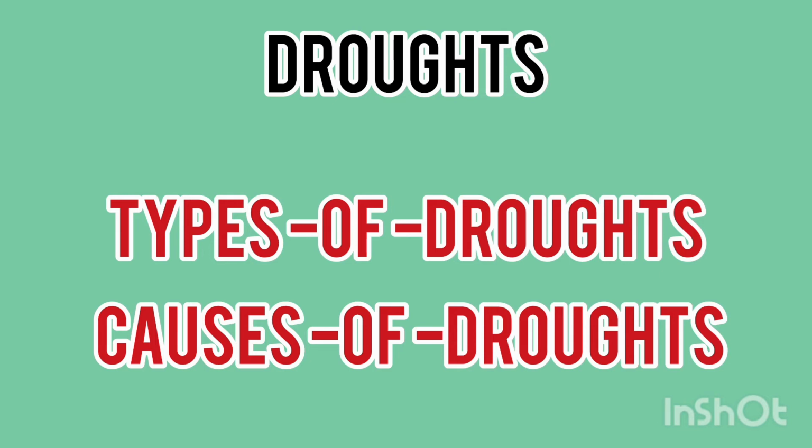So now what are the causes of droughts? The land and water temperatures increase. Obviously when there is no water, there is a lot of heat and the temperature increases and increases, and what will happen? It leads to irregular patterns of rainfall and causes drought conditions completely. So people have to migrate from the areas and go somewhere else.